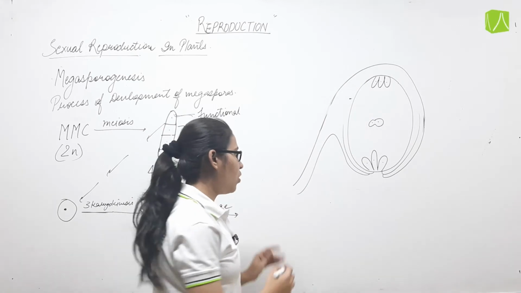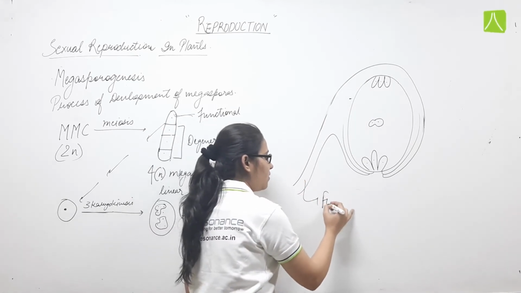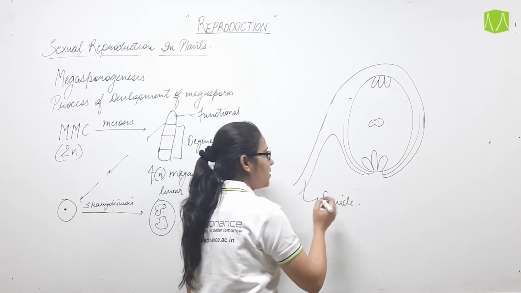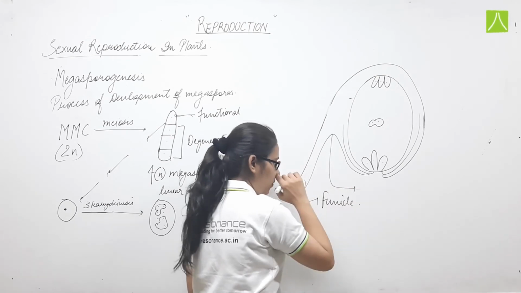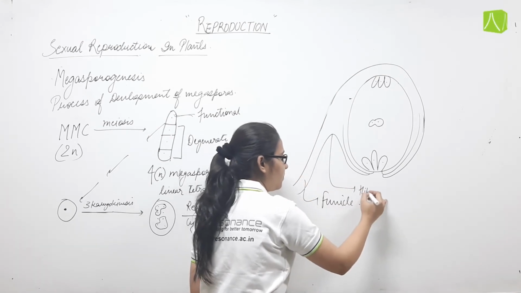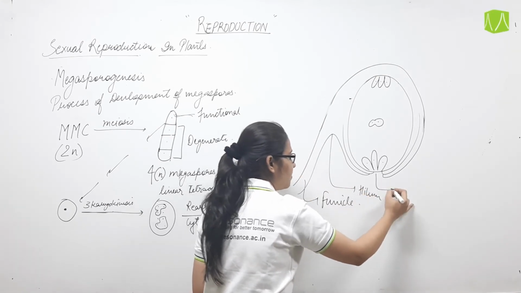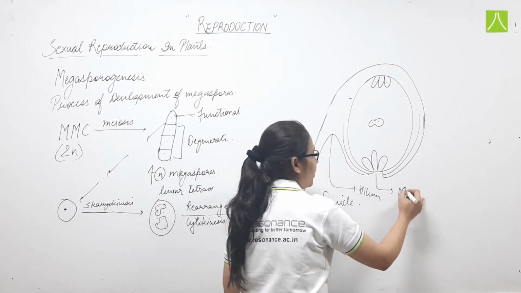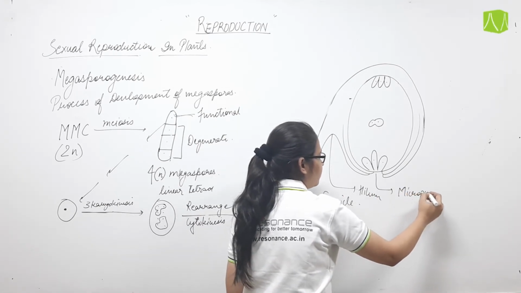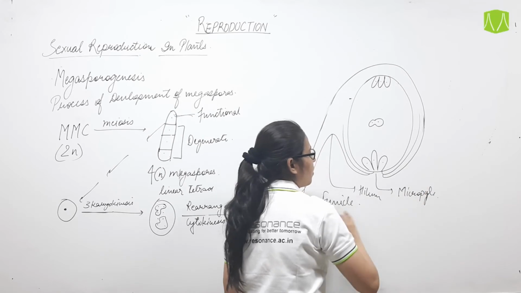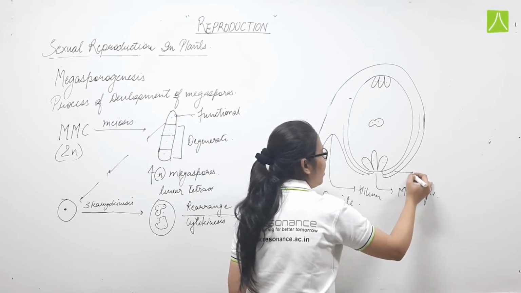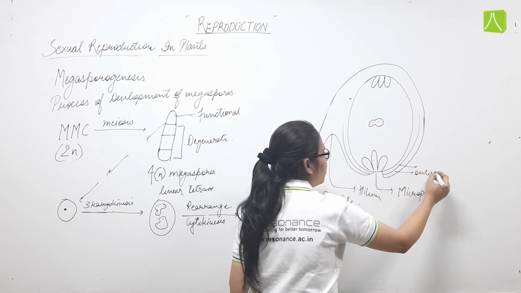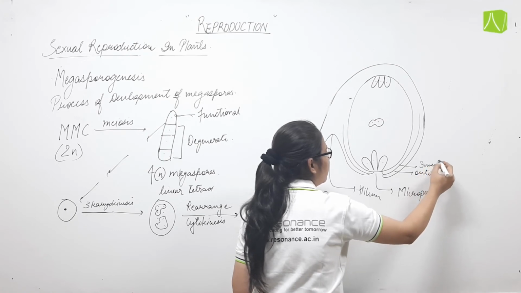This structure we got. What is this? This is the funicle, which is attached with the placenta. The point of attachment of the ovule and the funicle is known as hilum. This region is known as micropyle. These are the integuments, outer and inner.